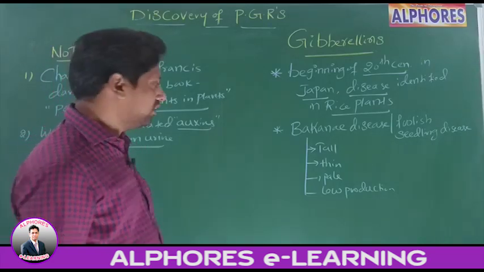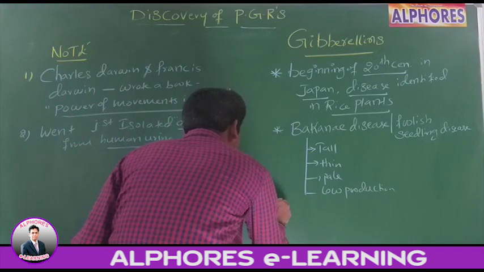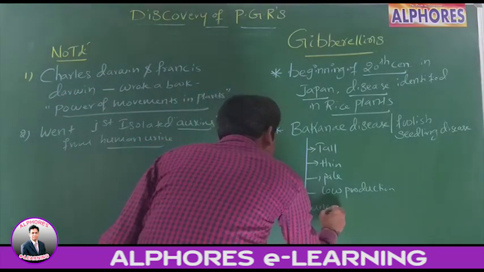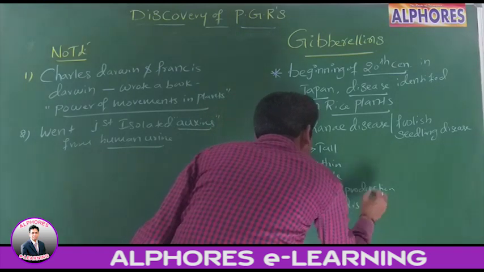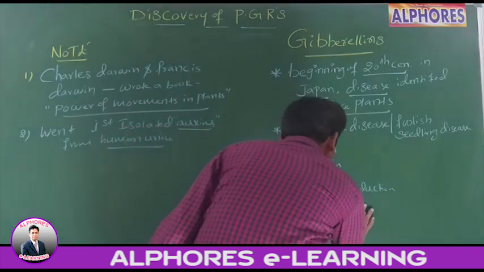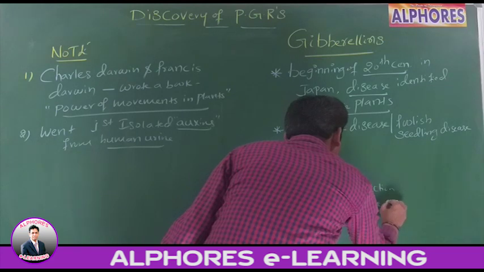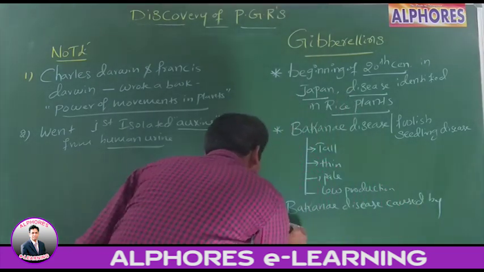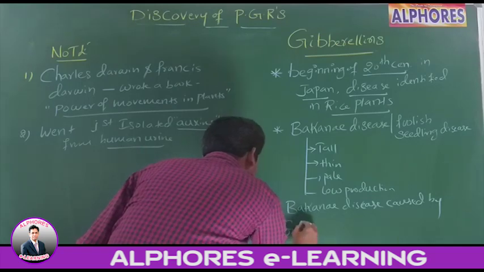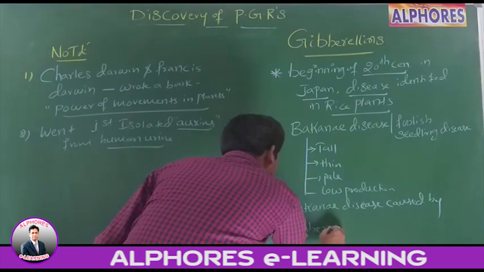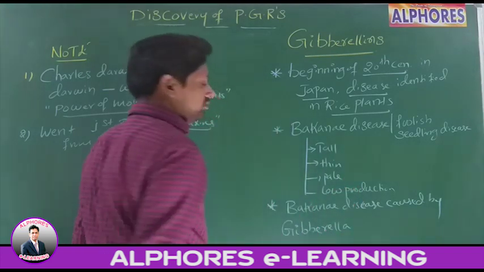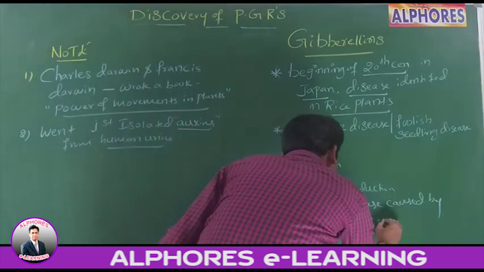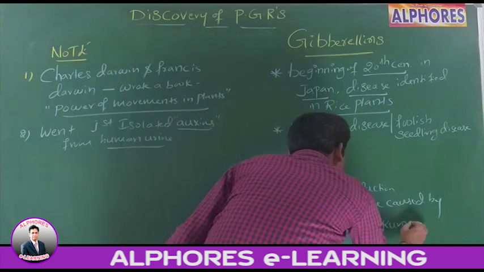Is it okay? Right? Sir, this Bakanae disease is caused by Gibberella fujikuroi.